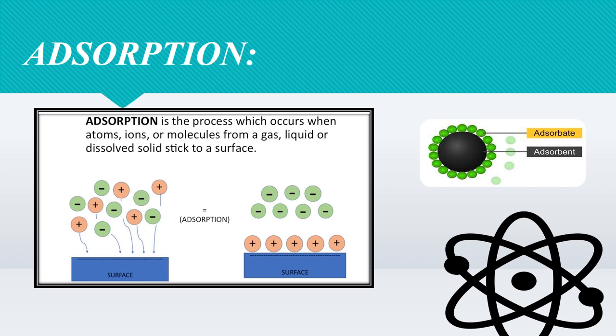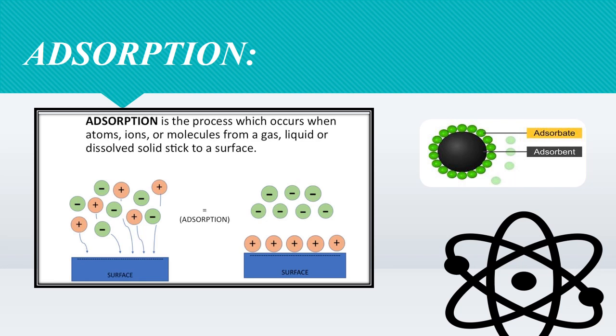So what is the function of adsorbate and adsorbent? Adsorbate means to sit down.